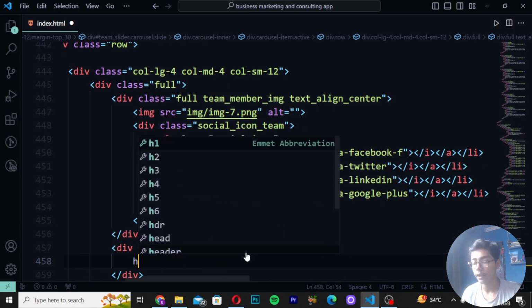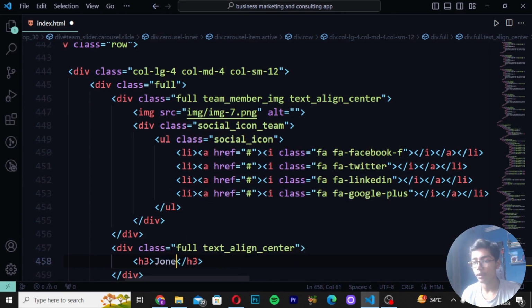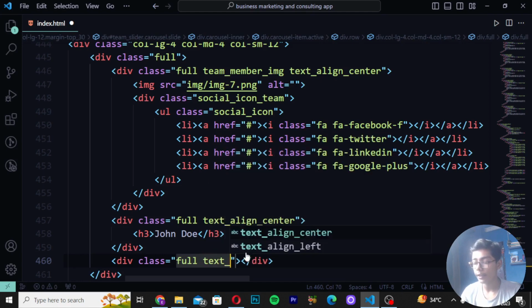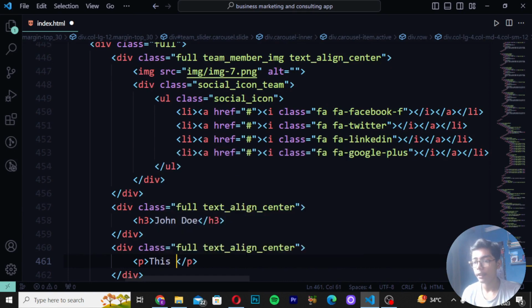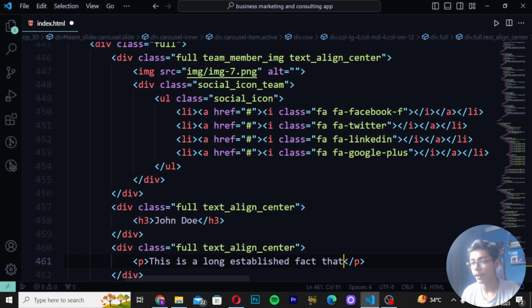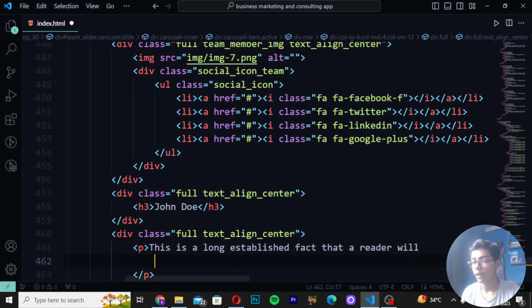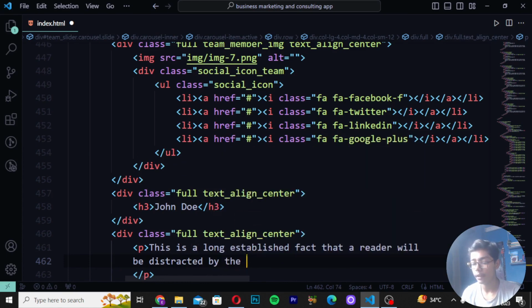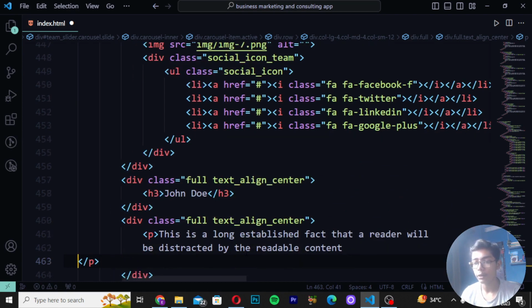Then you have to now just write here HP John Doe. So here I will be now writing John Doe, or any other different name you can also write if you want. Then write here div class, and here I will be writing full text align center. Then you have to write here p tag. This is a long established, and then you have to write the fact that reader will be distracted, and I will be now just writing by the readable. Then here I will be writing content. Then close the p tag at the top here.